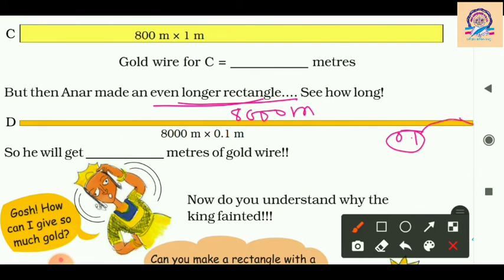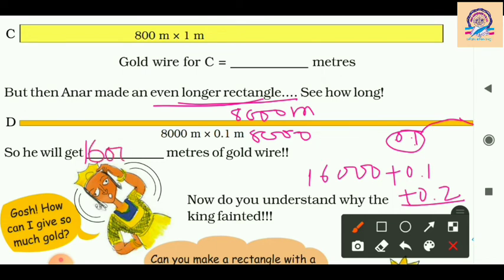So its area will definitely be 800 square meter. But let's find out its perimeter. So 8,000 and 8,000, 16,000, plus 0.1 plus 0.1, so it will be 0.2, means 16,000.2 meters of gold wire he will get with making a land of 800 square meter.